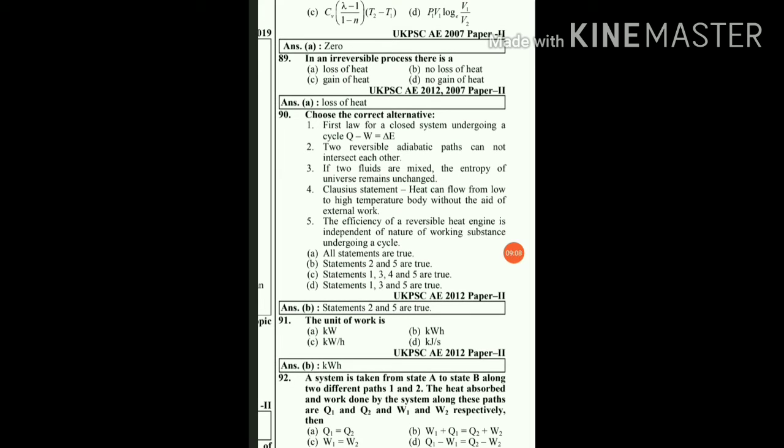So here it is not true. And two reversible adiabatic paths cannot intersect each other, so it is correct. Then next, if two fluids are mixed, the entropy of the universe remains unchanged. It is not true. Entropy will change.